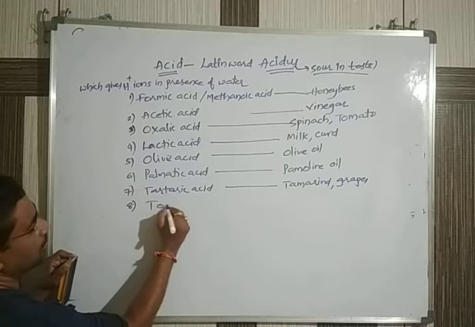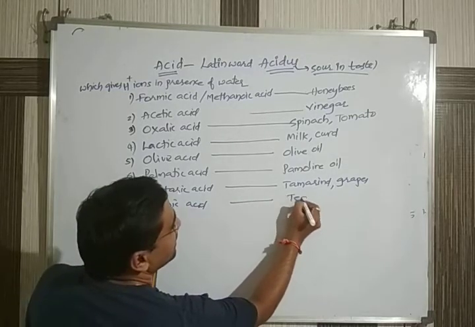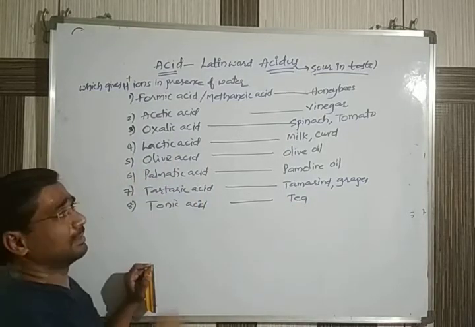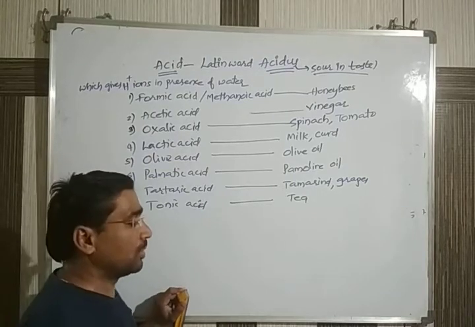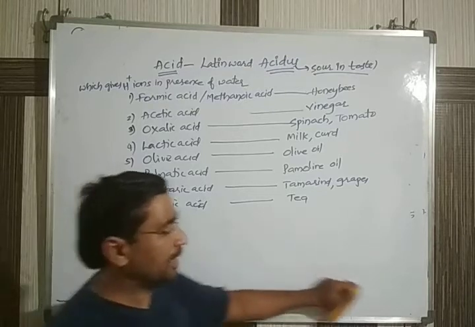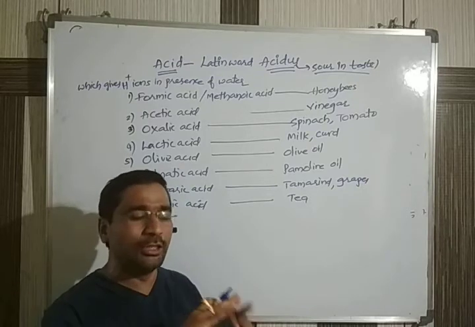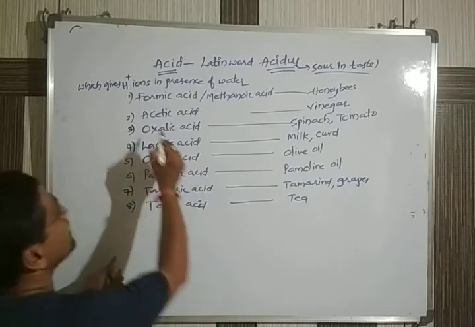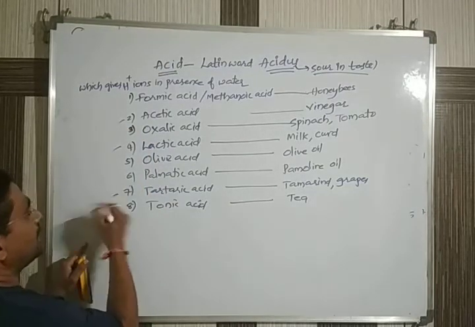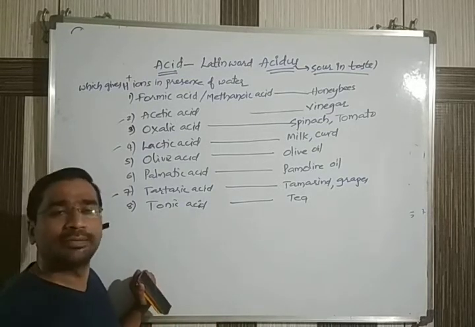Next one is tannic acid. This is present in tea. Some of these names we don't come across or pronounce in our daily life. Acetic acid we can use, lactic acid we can use, tartaric acid we can use, but the remaining acids we generally don't discuss in our daily life.